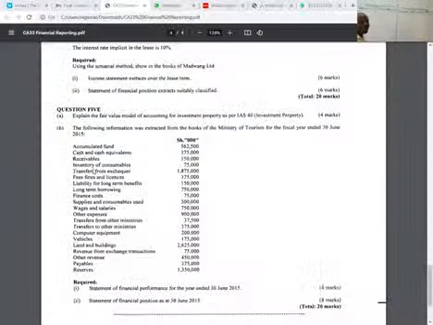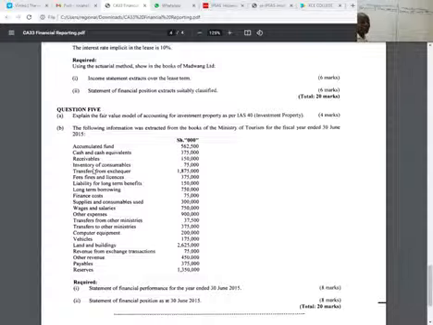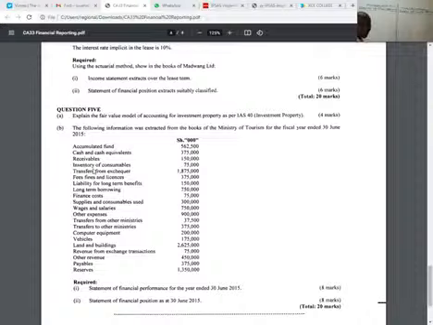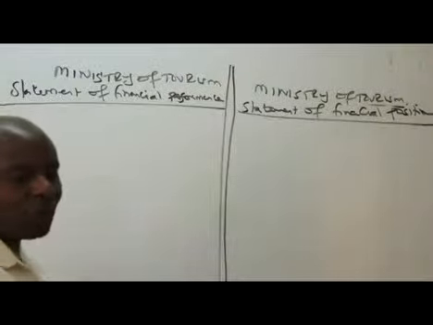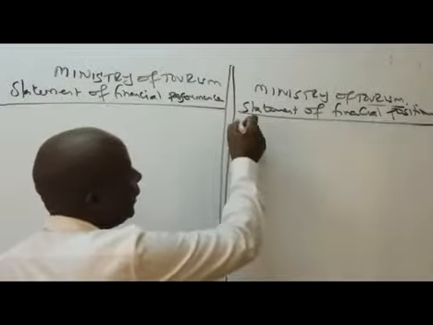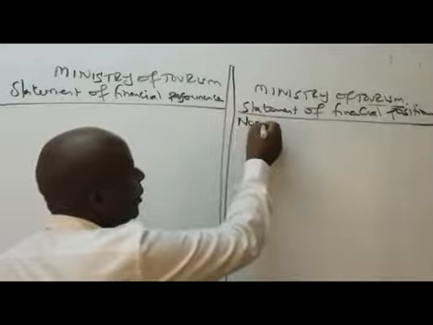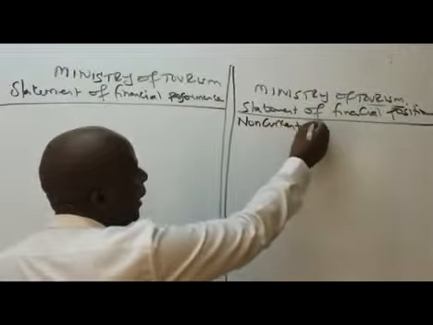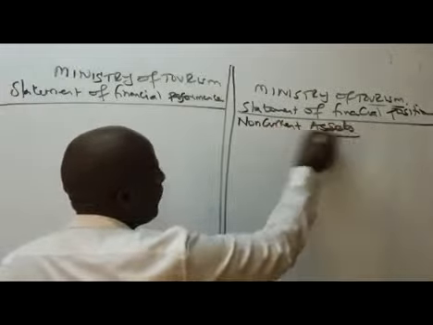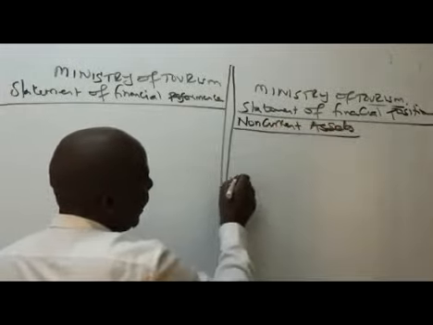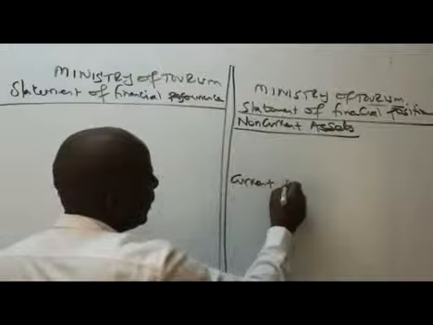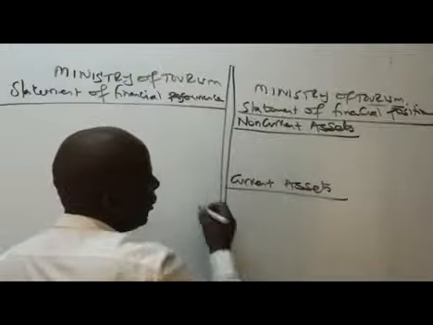The first one is an accumulated fund. If you remember accumulated fund, we've said already where it should go. This should go to the statement of financial position. So under statement of financial position, normally what do we have? Normally we have our assets. Our assets will be categorized into two. We have the non-current assets, right? We have here the current assets for us to be able to get the total assets.